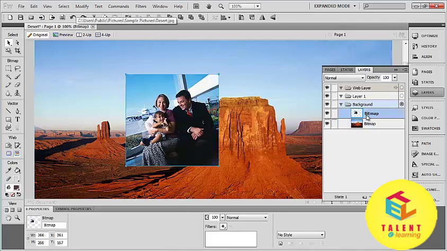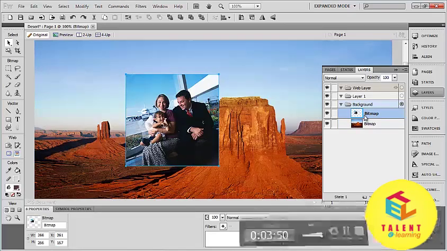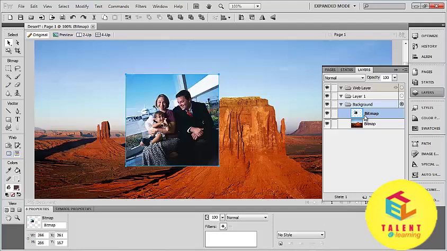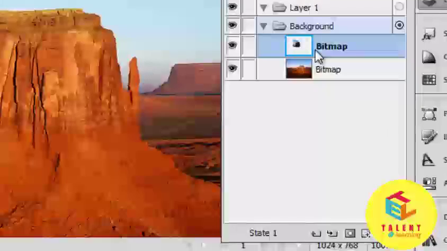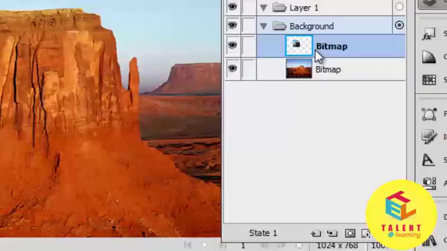The second layer is the bitmap, this image. The first layer is this, the background image. On the background image, we insert the second layer bitmap image. Now let's drag the first layer on the second layer.